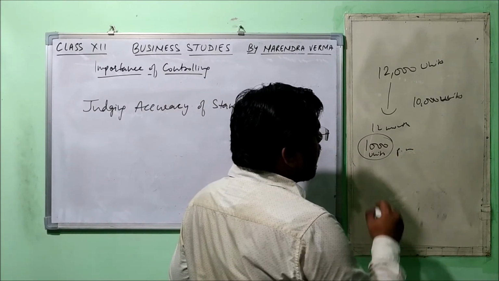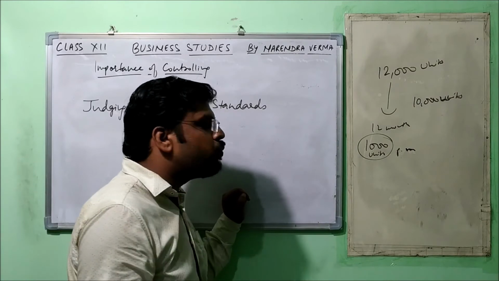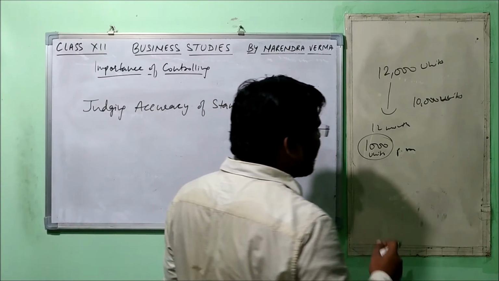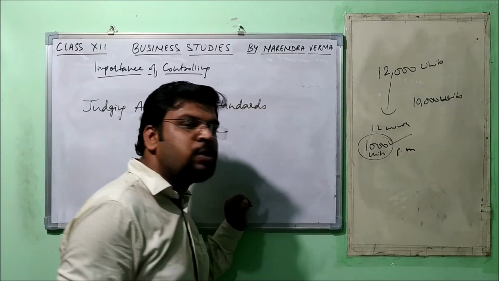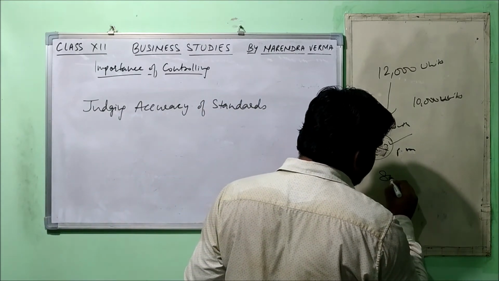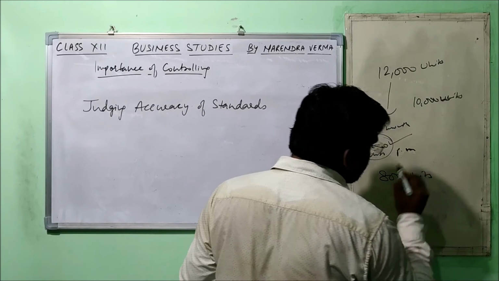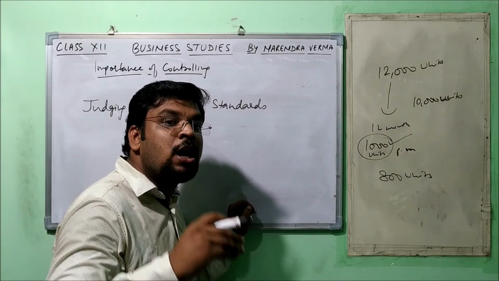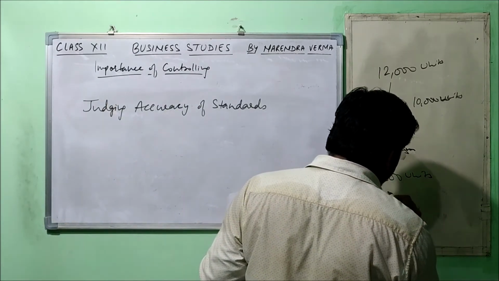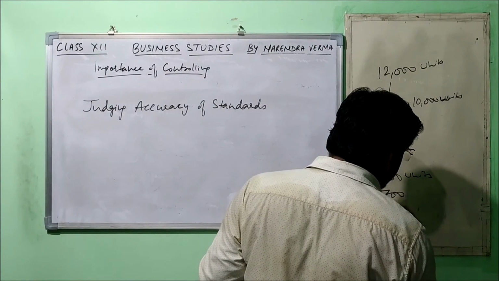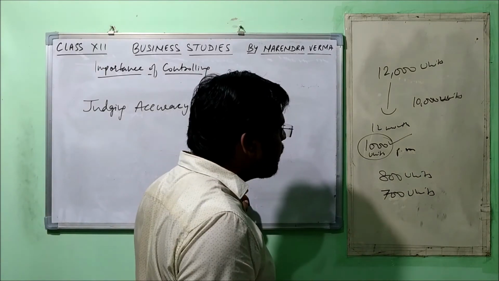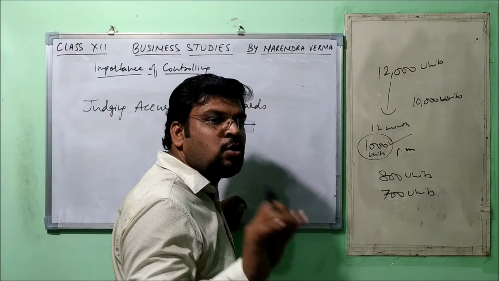Now, when the work is going on, the superior, the manager, comes into the production department and inquires whether the target of 1,000 units has been achieved or not. If he comes to know that only 800 units have been produced, there is a huge difference. Then one more time in the second month, when he sees 700 units being produced, he comes to know that this target of 1,000 units per month is not going to be achieved.